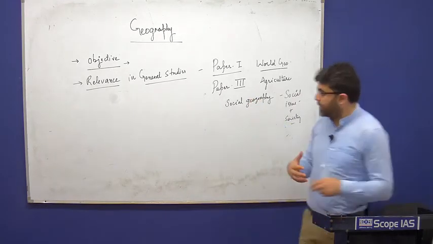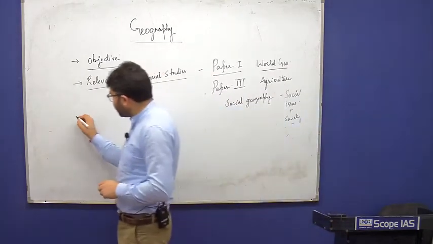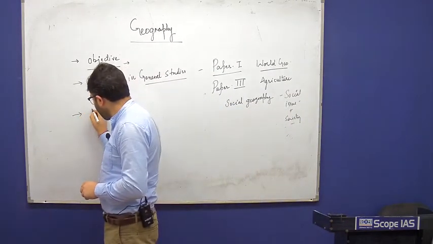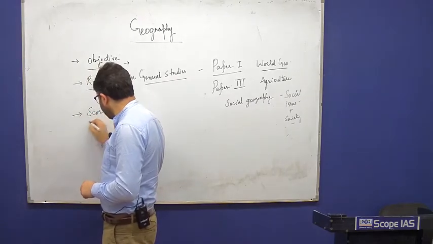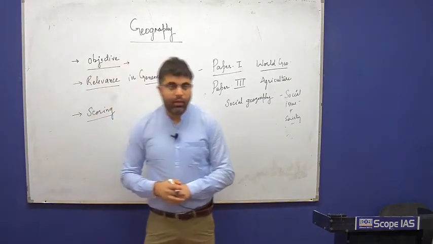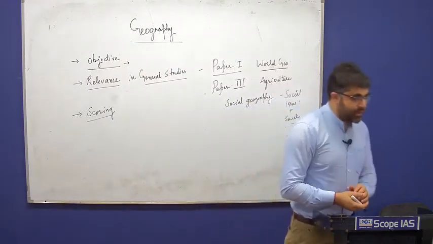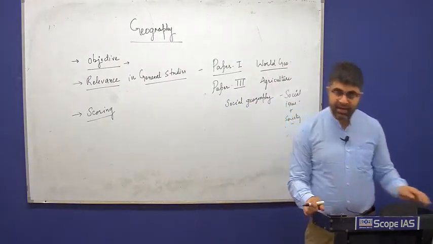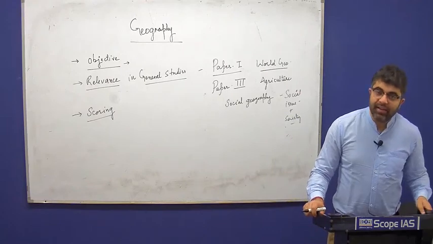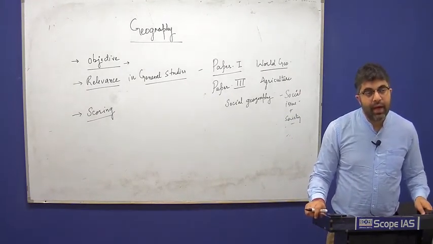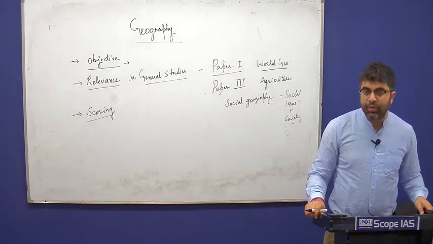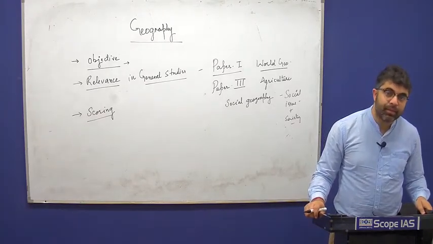Now another aspect, another advantage, it's scoring. If you go through the previous year marks, you will find that most of the candidates in geography have scored more than 260 marks.